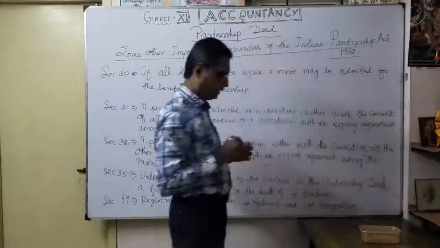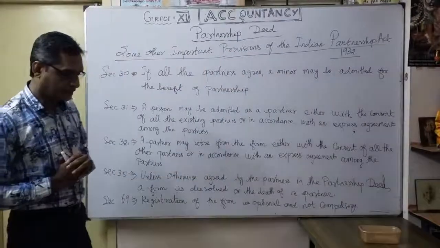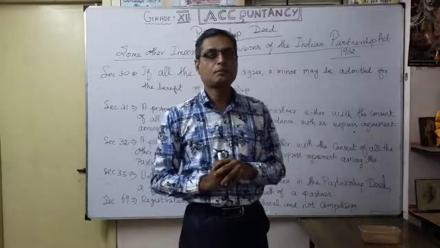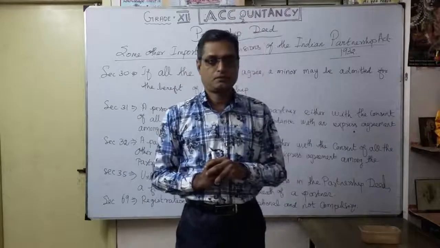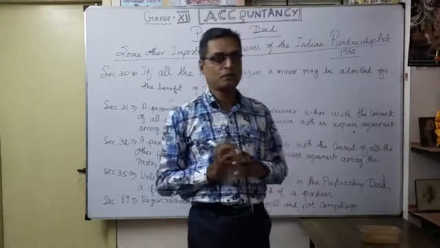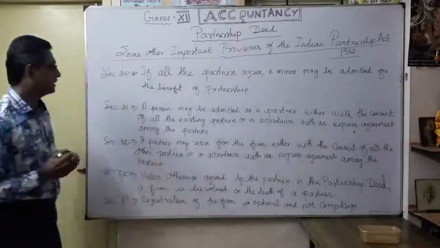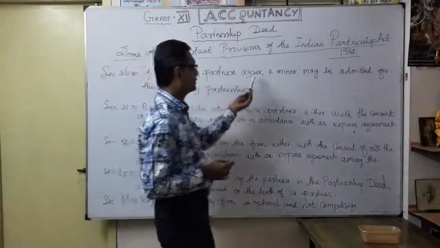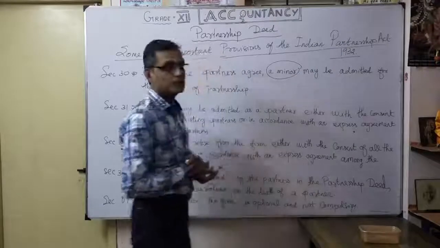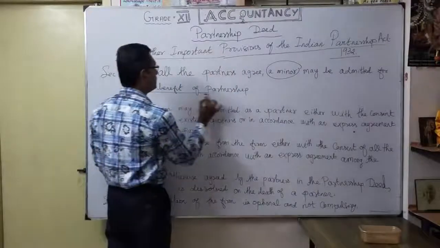We have already discussed the characteristics of partnership, correct? A minor cannot become a partner. Here, if other partners agree, a minor can become a partner. That's under section 30: if all the partners agree, a minor may be admitted for the benefit of partnership.